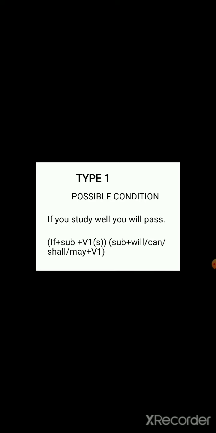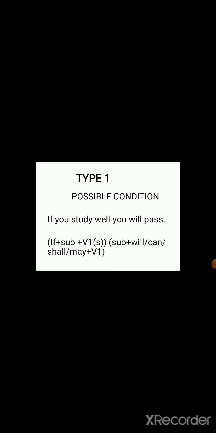So here it is wrong to say "if you study well". It is wrong, because with the subject "you" you can't take the S form with the V1, that you know. But if the subject is "he" here, we can use "studies": if he studies well. Okay, leave it.